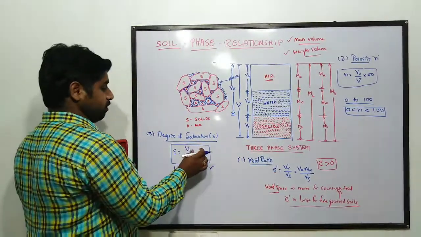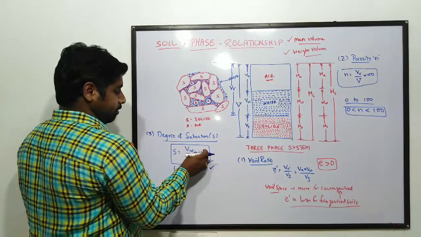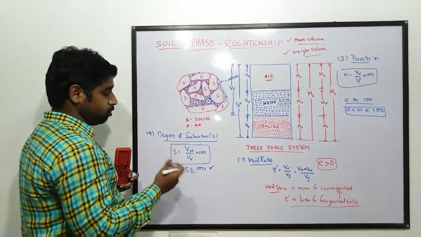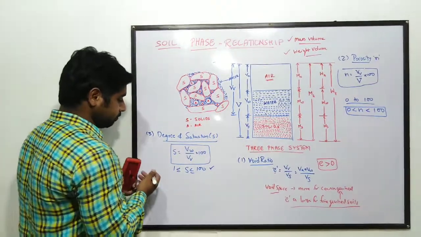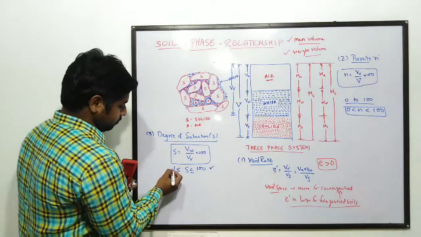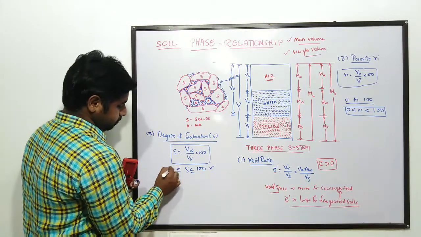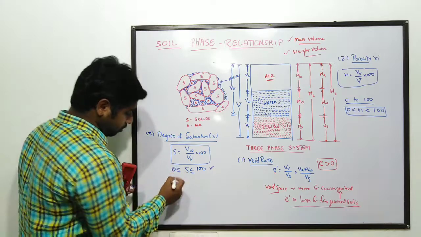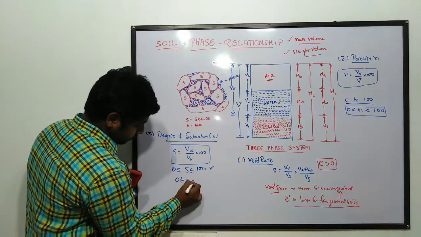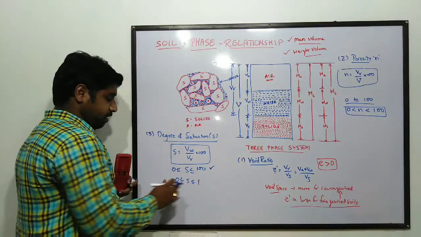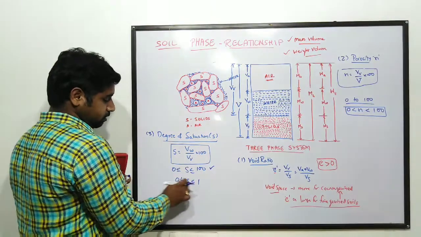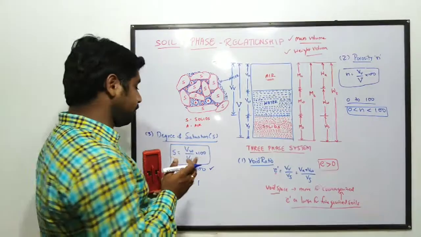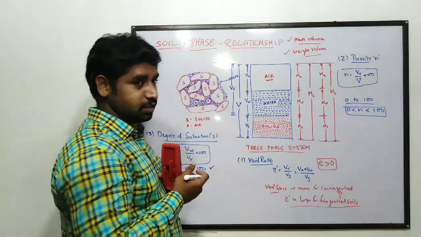If you are not speaking in terms of percentage, it is 0 less than or equal to S less than or equal to 1. If it is not in percentage, it is a fraction from 0 to 1. If it is in percentage, 0 to 100.